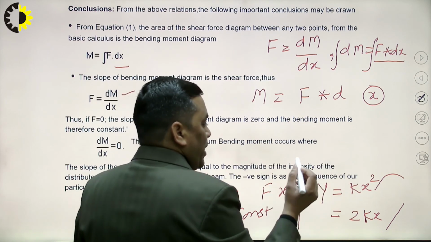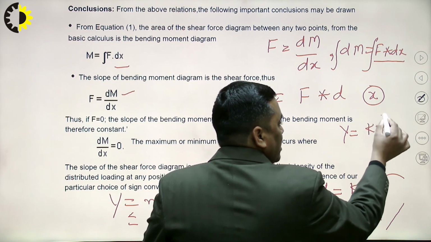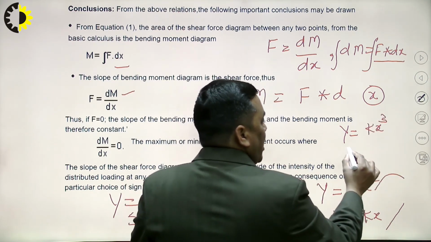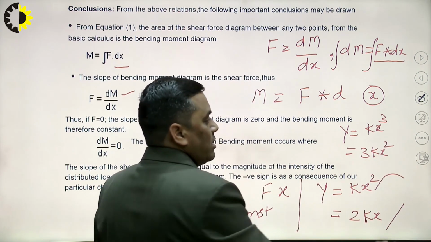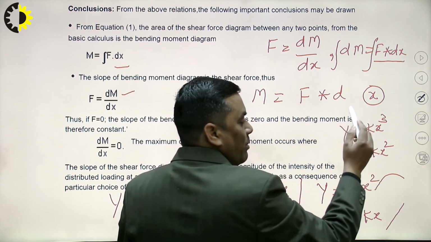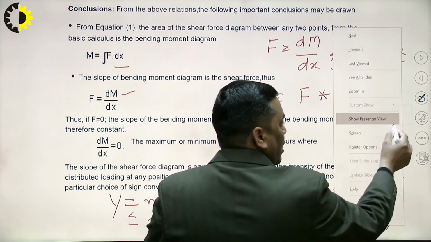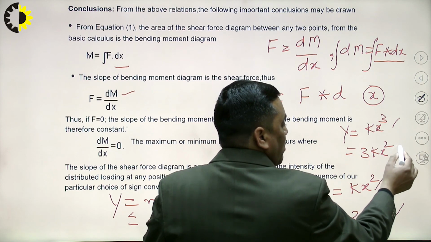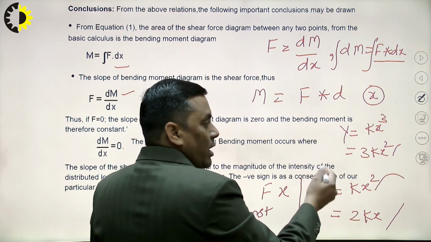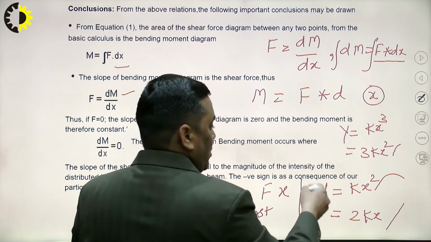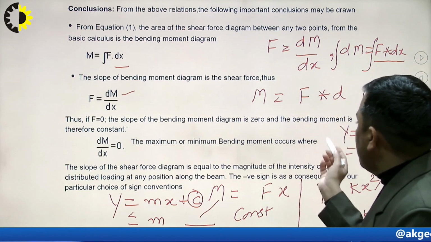Another thing we can interpret from here: if the bending moment equation is of cubic form, then the differential of this comes out as 3kx square. So if it is a cubic equation for bending moment, then the shear force equation will be parabolic. If the curve is cubic here, then it will be parabolic here for the shear force. We will observe these when we do the questions, where we will get the equations in these forms so that we can easily understand them.